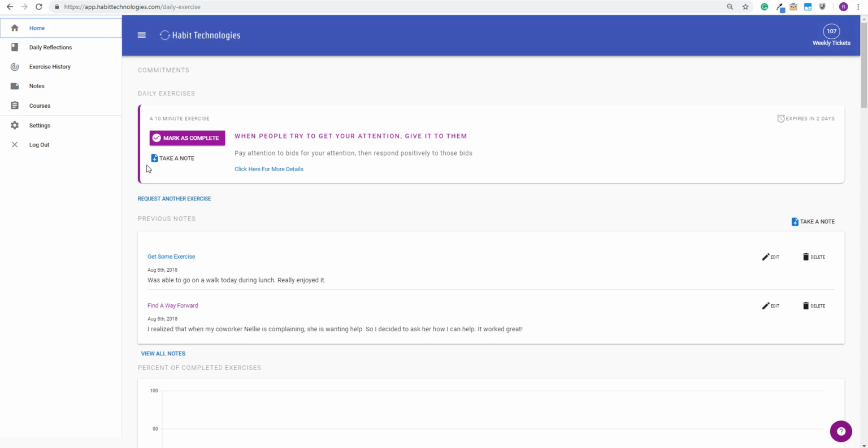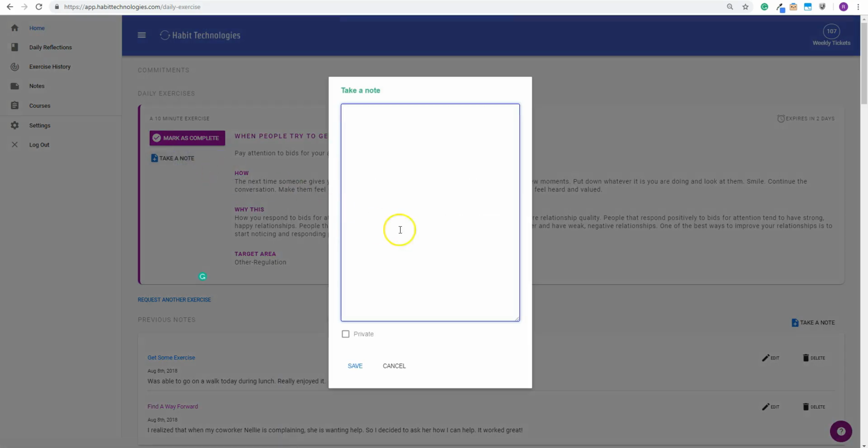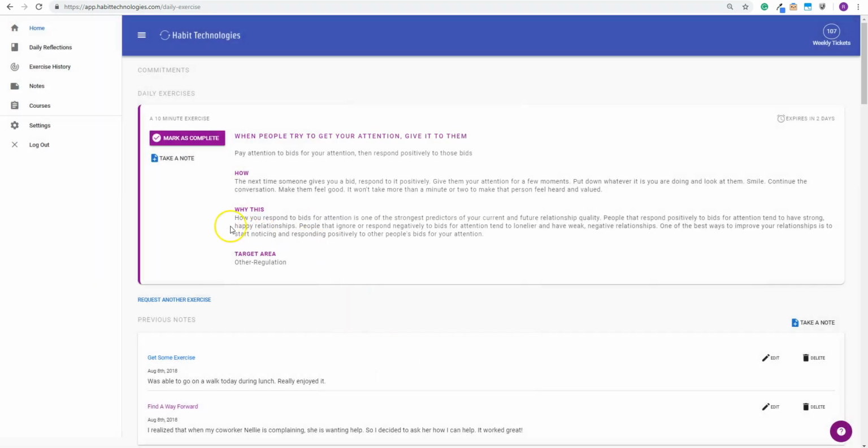You should try to accomplish these exercises on the day that they're given, but generally you'll have a few days to accomplish the exercise. If you need more information about the exercise, click here to learn exactly how to do it and why you should do the exercise. Please take advantage of the notes feature. Research shows that deliberate practice reflecting on your efforts dramatically increases your growth. After completing the task, mark it as complete.